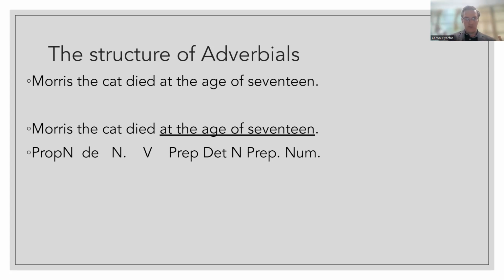The verb phrase would be died at the age of 17. Okay, so we can see it's inside the verb phrase because it's modifying the verb. Okay, so the structure of adverbials, again, can be different kinds of phrases. In this case, it's a prepositional phrase, but it's connected to that main verb because it's modifying, it's describing, it's giving us extra information about that verb.